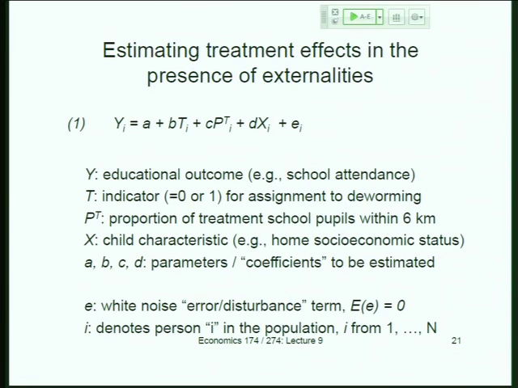Let me pause if there are any questions or thoughts about this specification. I think you're familiar with it by now. You can do it either way, and you get similar results. We've run it either way, and to be honest, we're forgetting how we did it in the 2004 paper. Maybe the referees for the journal asked us to do it both ways. But it doesn't really make much of a difference. If there were really large differences in the take-up rate of the drugs across schools, it might. But as long as the take-up rates are pretty comparable, it's not going to make too much of a difference.